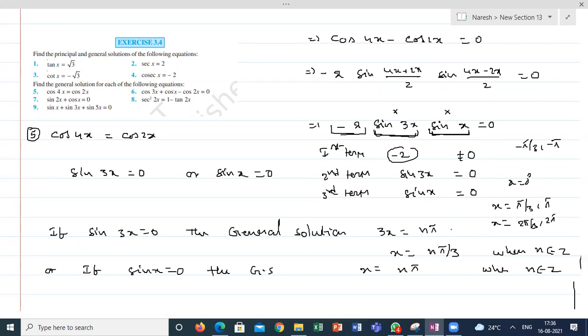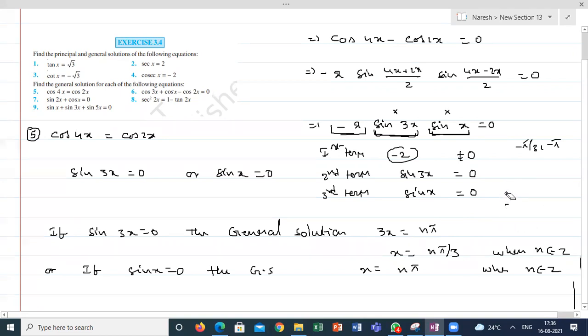Understood, guys, what I'm doing here? Is it clear? Yes, sir. So the general solution is x is equal to n pi by 3 where n belongs to z, and x is equal to n pi where n belongs to z.